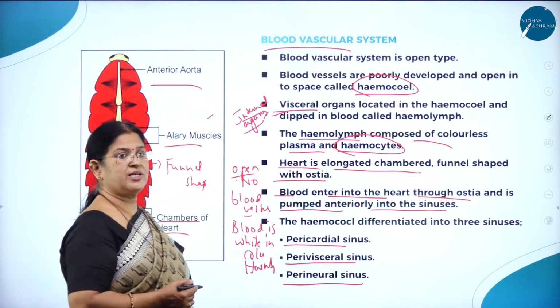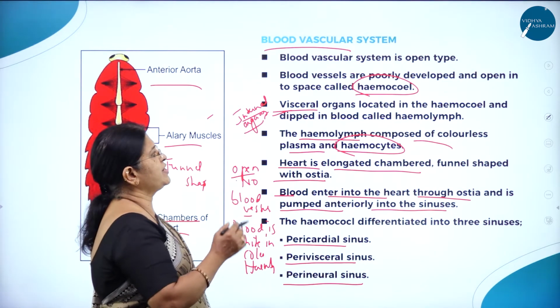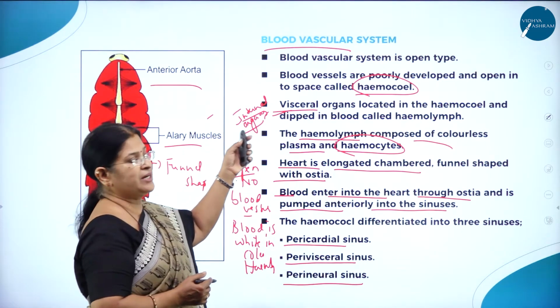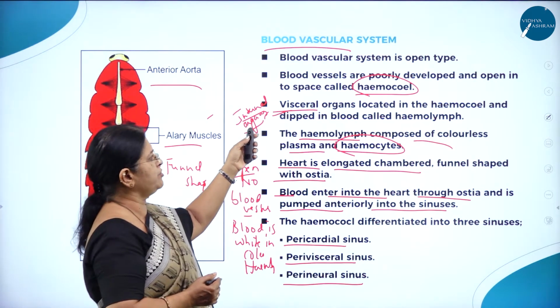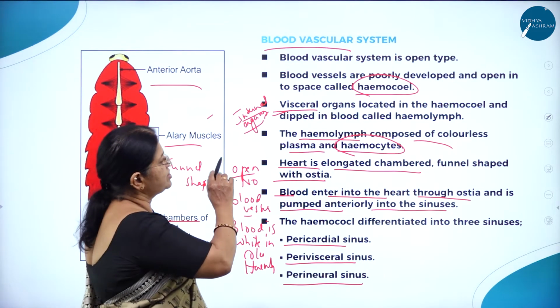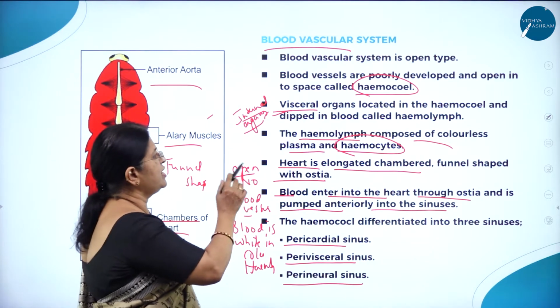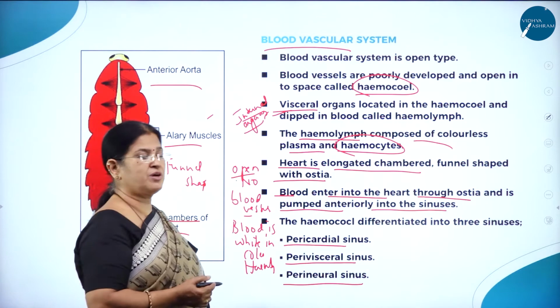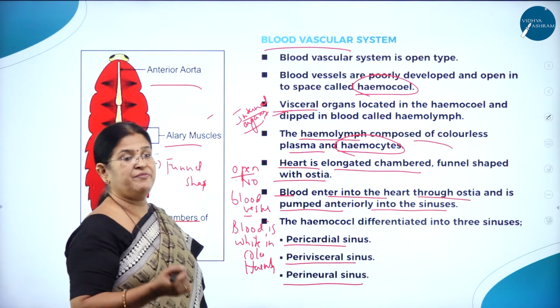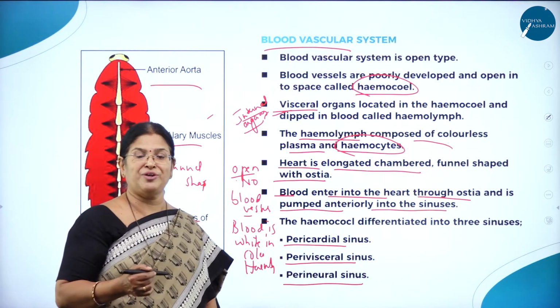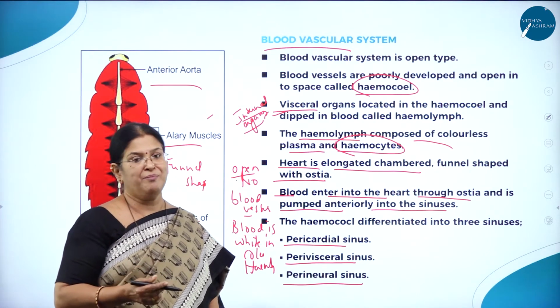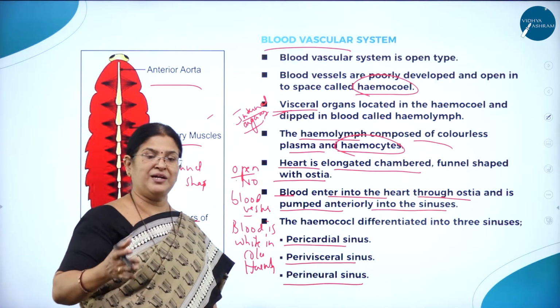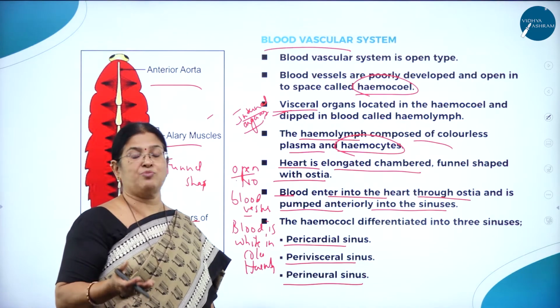So what is the blood vascular system in case of cockroach? The blood vascular system is open type. Blood vessels are poorly developed and open into a space called hemocoel, and visceral organs located in the hemocoel are dipped in blood called hemolymph. The hemolymph is composed of colorless plasma. As I said, when we do the dissection of cockroach, we will not be able to differentiate the parts because the blood is colorless, white in color.